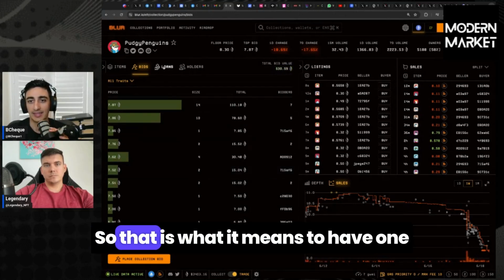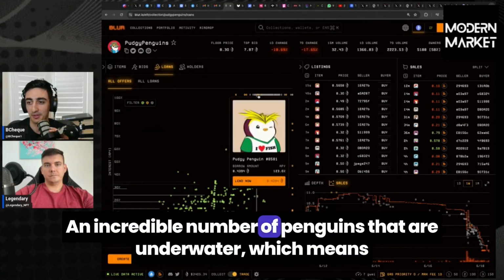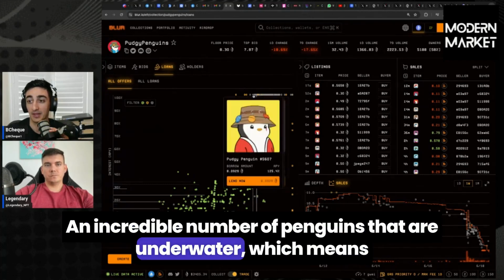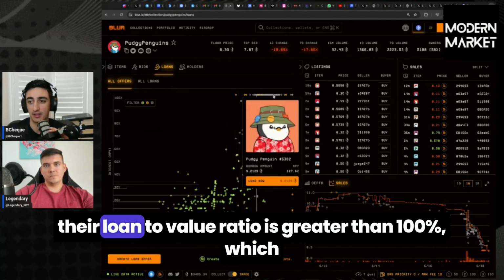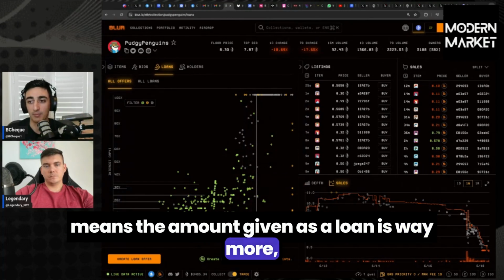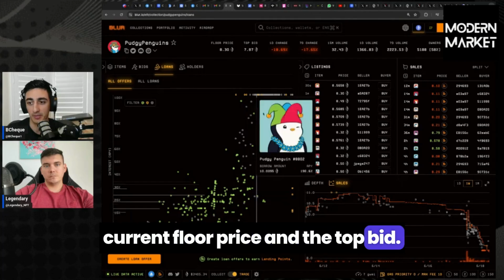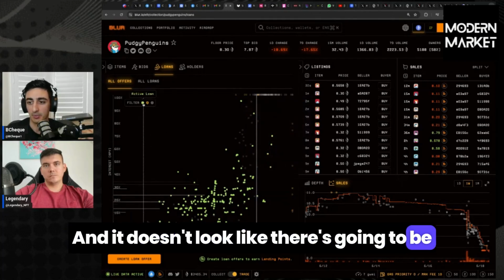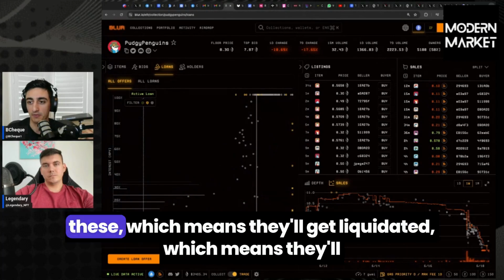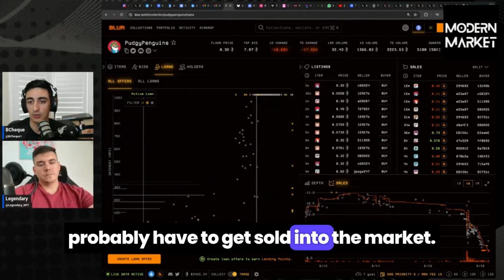So that is what it means to have one of the worst loan books that you've ever seen. An incredible number of penguins that are underwater, which means their loan to value ratio is greater than 100%, which means the amount given as a loan is more than the current floor price and the top bid. And it doesn't look like there's going to be any lenders to step in for a number of these, which means they'll get liquidated, which means they'll probably have to get sold into the market.